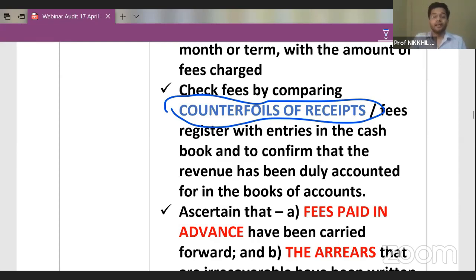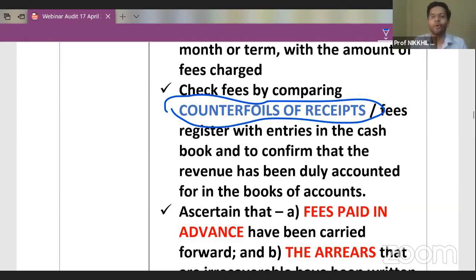So guys, to curb this policy of ghost students, we check the register of students and we tally it with the receipts which are given to the students, because a receipt contains the address, name, and mobile number of the student. Guys, as an auditor, you can also do one more thing. On a random basis, you can pick up the mobile number of one of the students and call him and ask him whether he was a student of this particular school or not. Ghost students can be figured out from this particular technique.